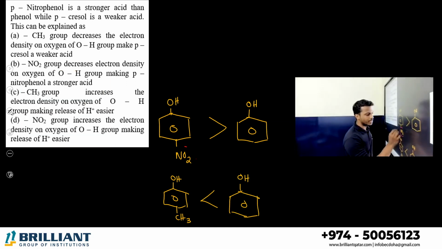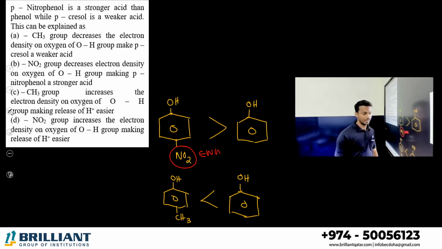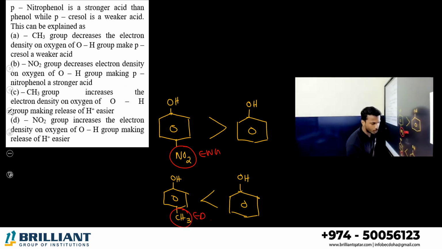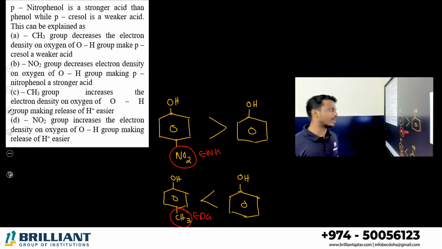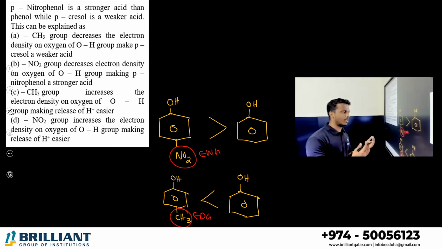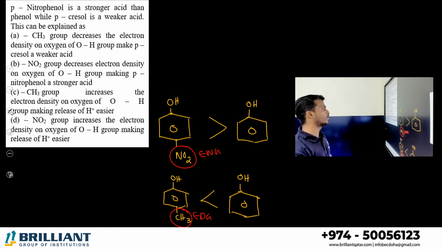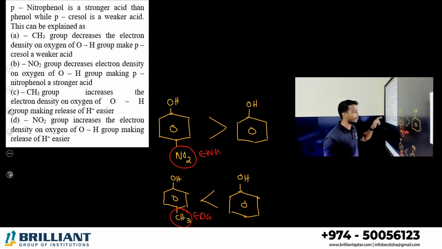You know nitro group is an electron withdrawing group. Alkyl groups are electron donating groups. That is the reason. So electron withdrawing group increases the acidity. Any answer given? Option A: CH3 group decreases the electron density on oxygen of OH group, making para-cresol a weaker acid. Is it correct? CH3 group decreases the electron density? No. Why? You know, if an electron donating group is present, how is acidity decreasing? This is an electron donating group, right?